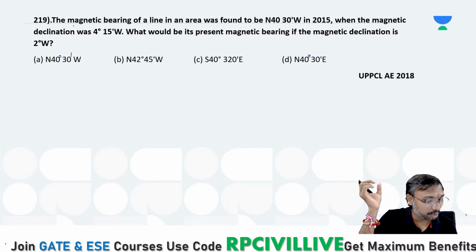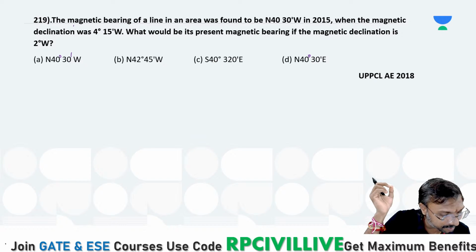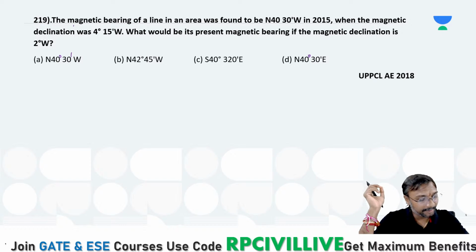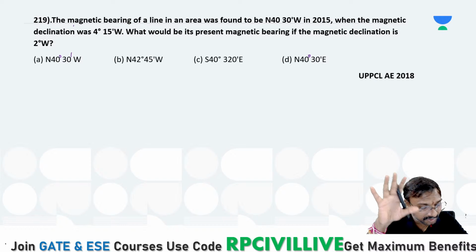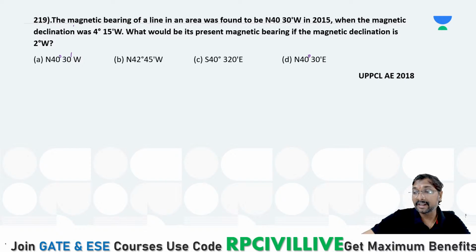Yes, Anjali, that is what we have taken. True bearing is equal to the magnetic bearing minus the declination. No, that is for whole circle bearing only we can take, Anjaneyulu. We can use that formula directly with respect to whole circle bearing only, not with respect to reduced bearing. You have to be careful.